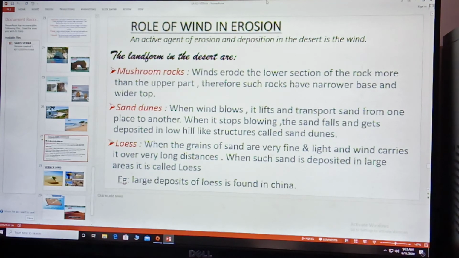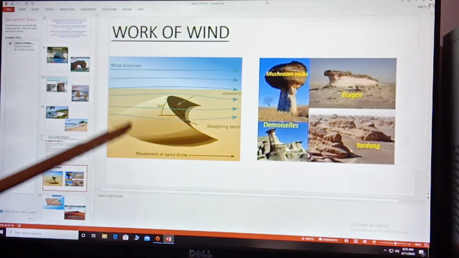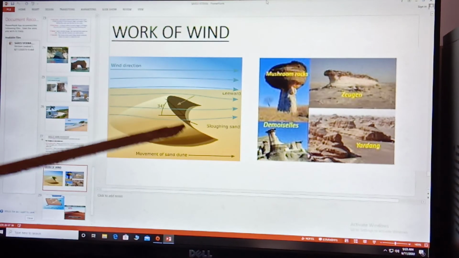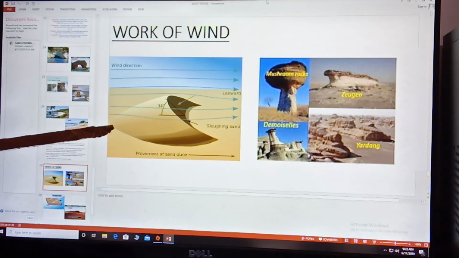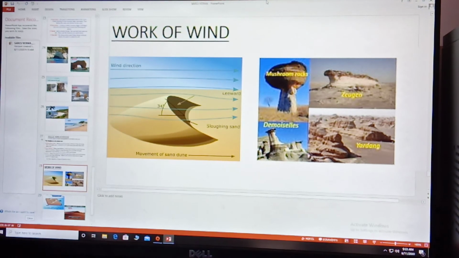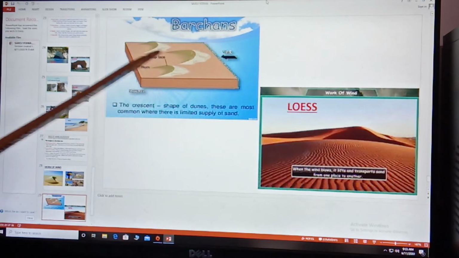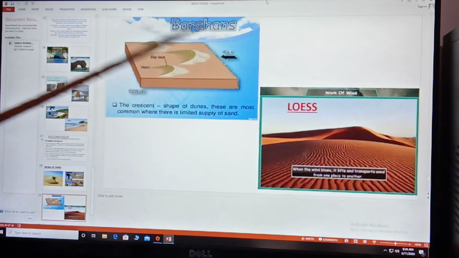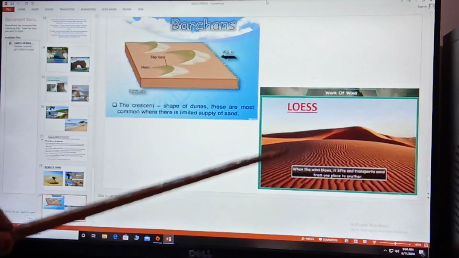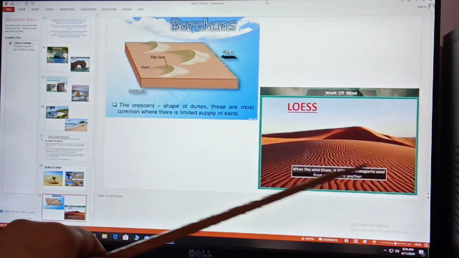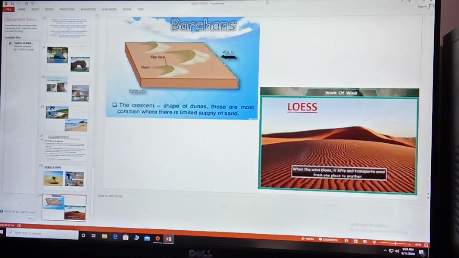Now children, you can see the picture here. This is a sand dune. Okay, a sand dune in the shape of a crescent is known as a crescent sand dune. Crescent-shaped sand dunes are known as barkhan also. Then loess: this is fine sand deposited over a large area.